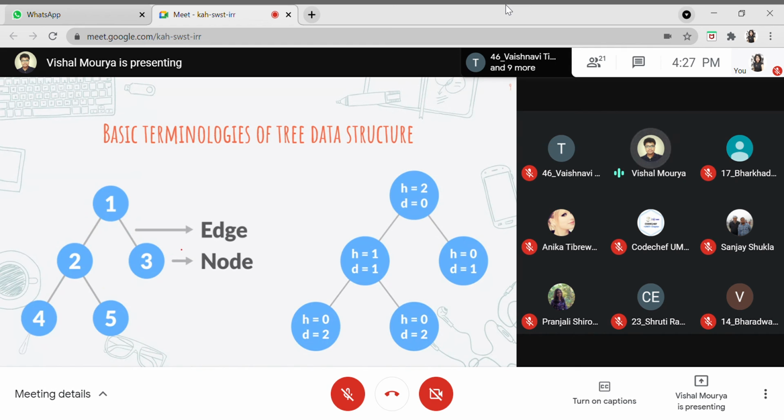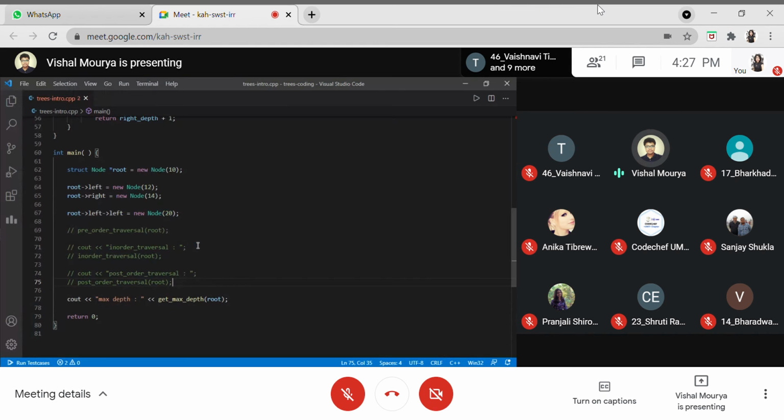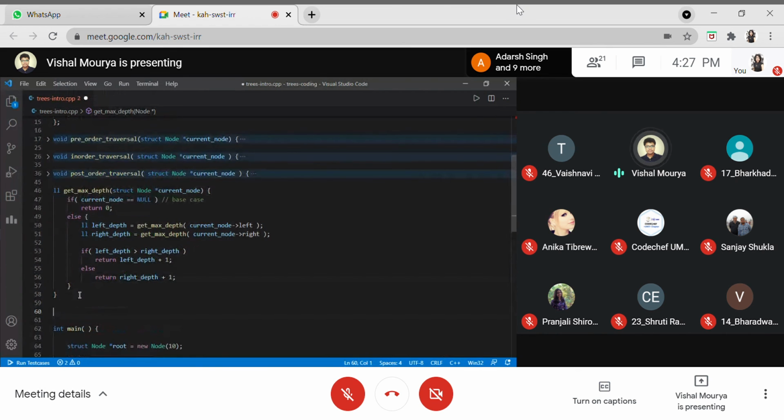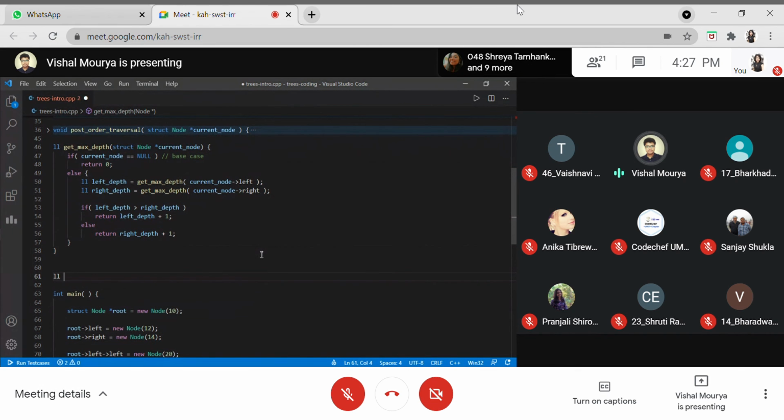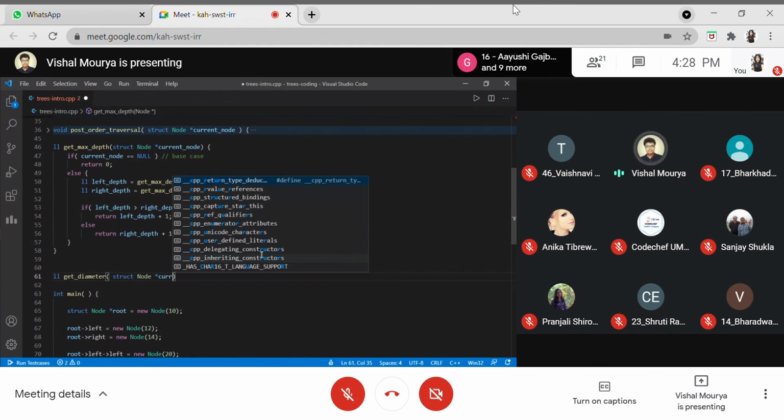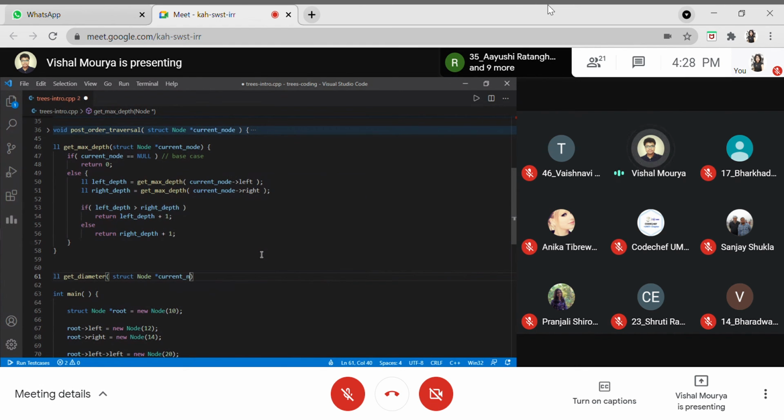So let me jump on to VS Code and implement this function. We already have this magical get max depth function which we just return. Let me make a space and then write a function to get the diameter of the tree. So get diameter, and name it anything. I'll define the reference type which I'll be taking, which is nothing but the current node, as we are using this terminology right from the start.